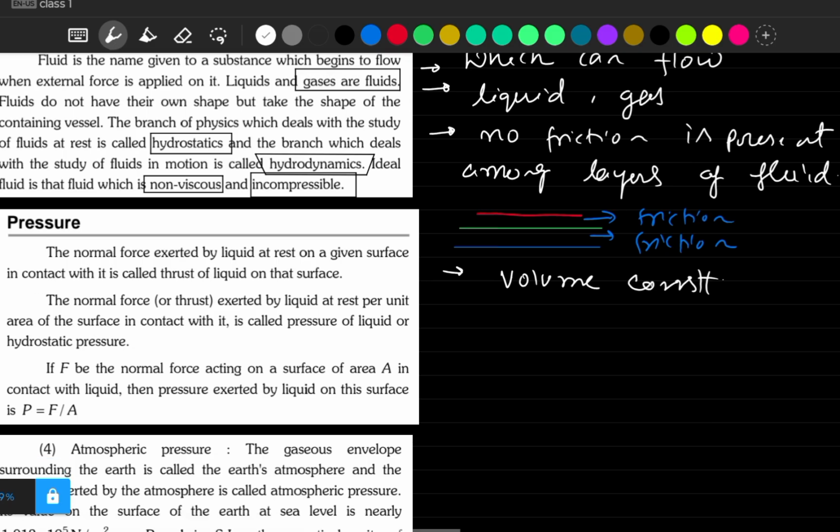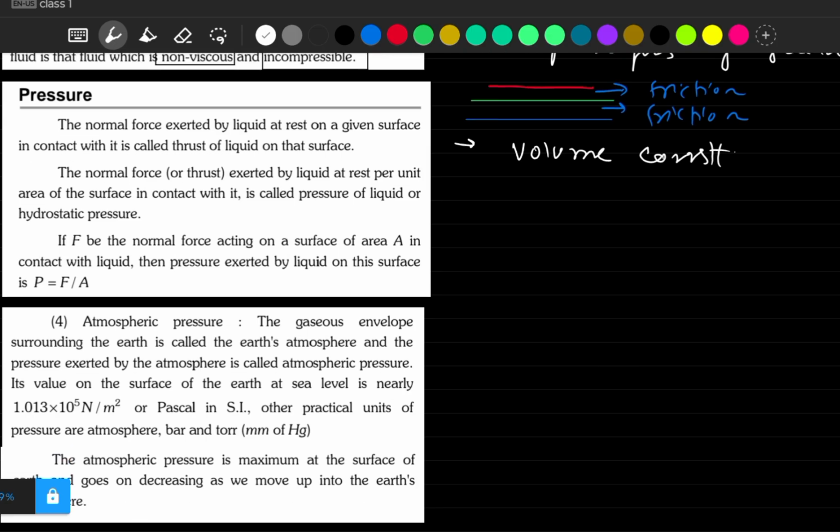Now the next topic is pressure. Let's start. So what is pressure? Before understanding pressure, let's have a clear understanding of what thrust is and what force is. If I ask about force, you will say that force is nothing but a kind of push or pull.